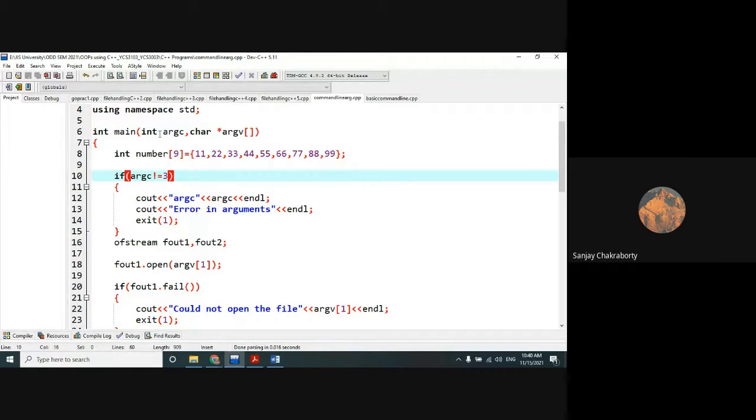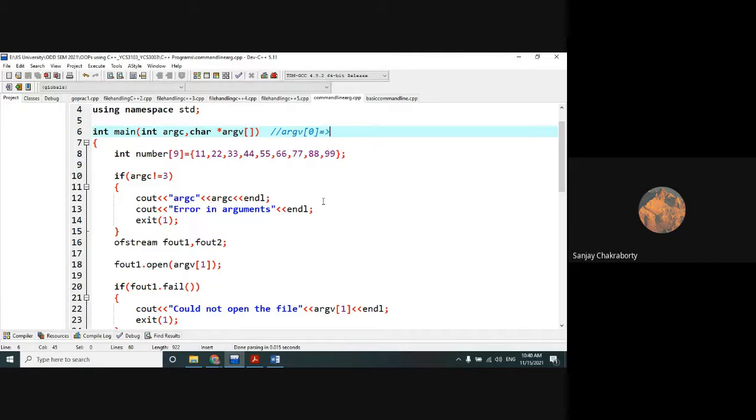So argc is mainly used as the argument counter, how many arguments you are passing during the command line arguments, and argv is a character array of pointer type, which points to the first argument of this array. One thing you have to make very clear: argv0 is the first argument of the argument vector, V represents vector. So argv0 always represents your program name.